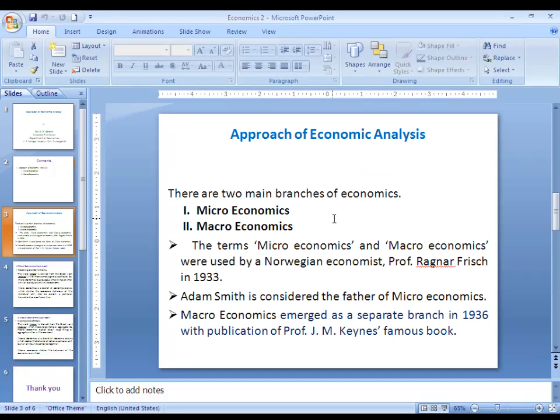There are two main branches of economics. One is microeconomics and second one is macroeconomics. The terms of microeconomics and macroeconomics were used by economics Professor Ragnar Frisch in 1933.